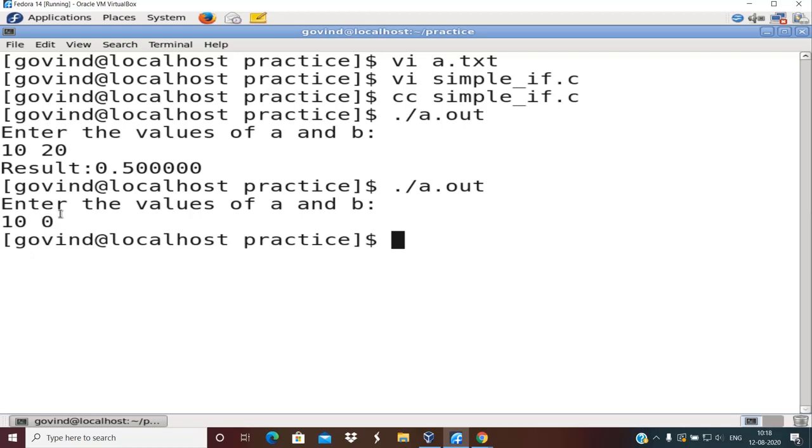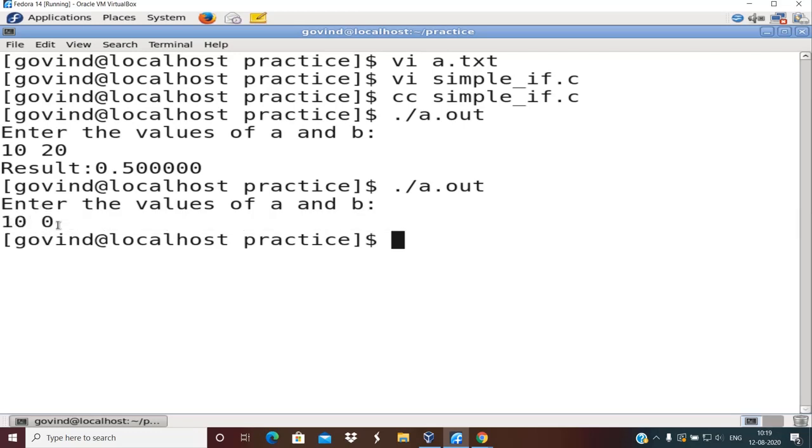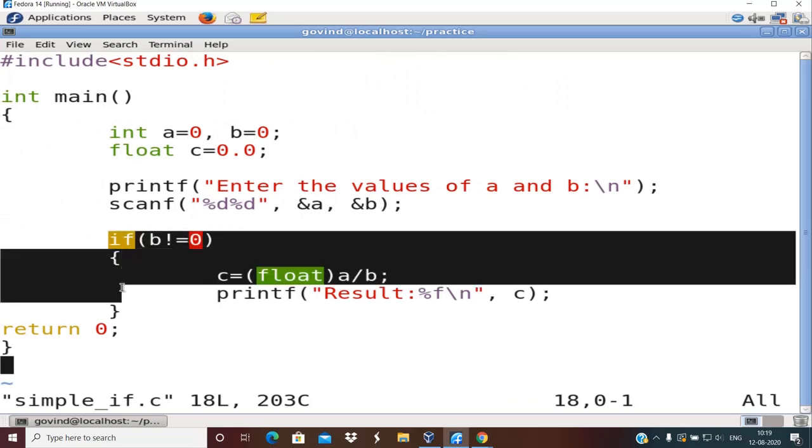The reason is that the program uses a simple if and it performs the division if and only if b is non-zero, right? So this is how you can ensure condition checking using simple if. This is the program that demonstrates the use of simple if.